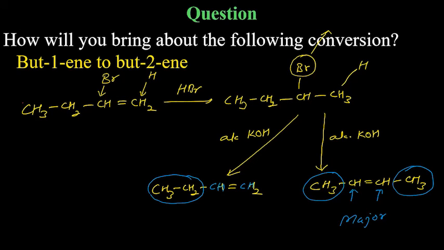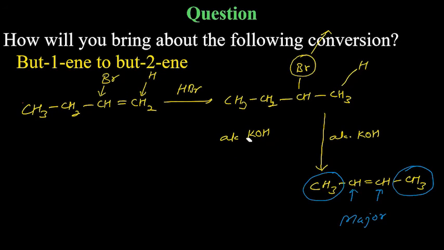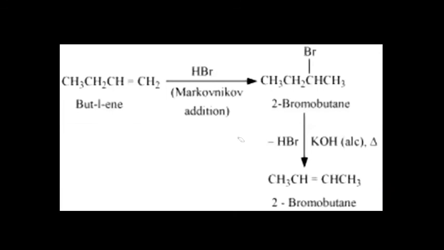And that's what we need. So that will be the conversion. Write down the reactions.